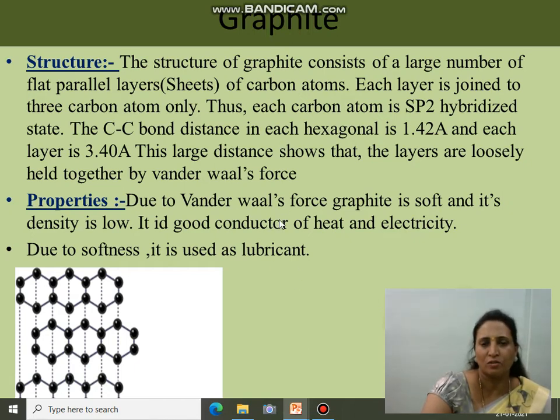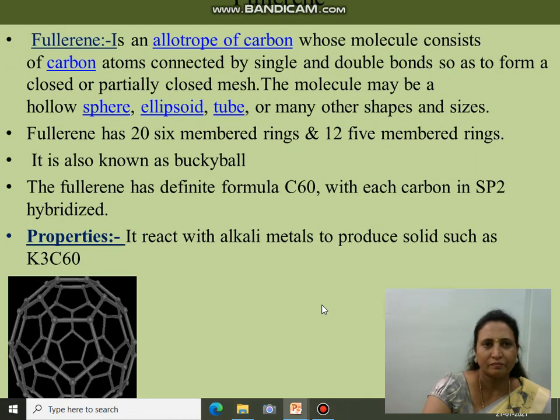As these are loosely bound, graphite is soft in nature and its density is low, and it acts as a good conductor of heat and electricity. It is used as a lubricant due to its softness. This structure contains six-membered rings of carbon, and each carbon ring is attached to another carbon ring, forming layers.